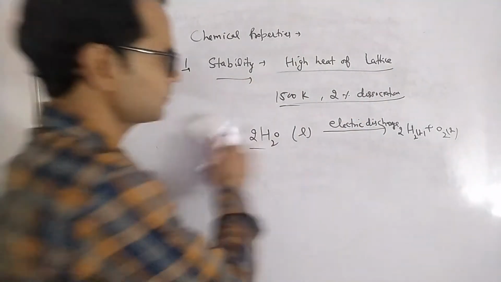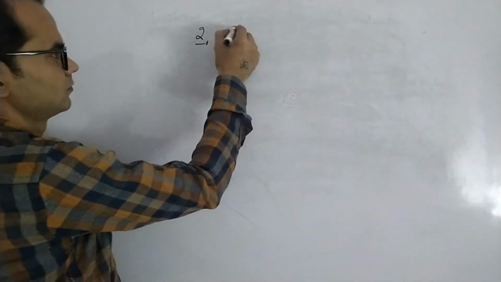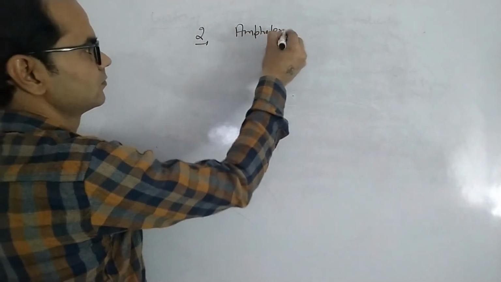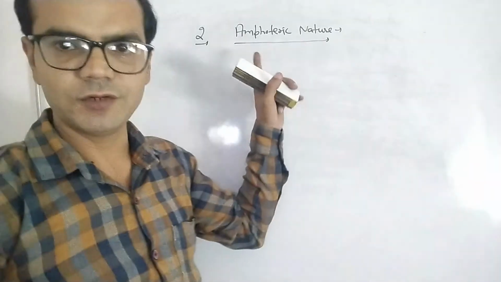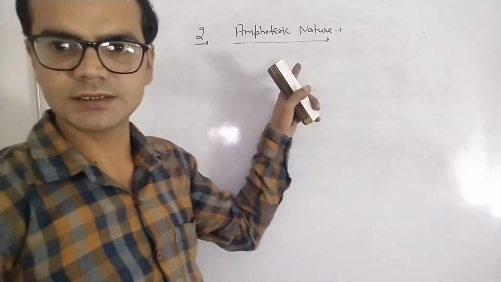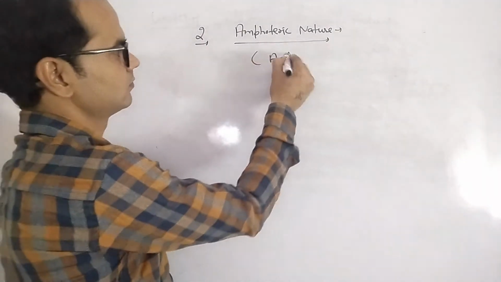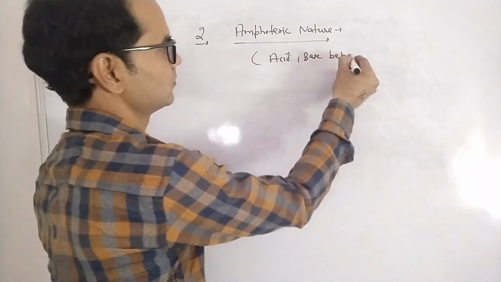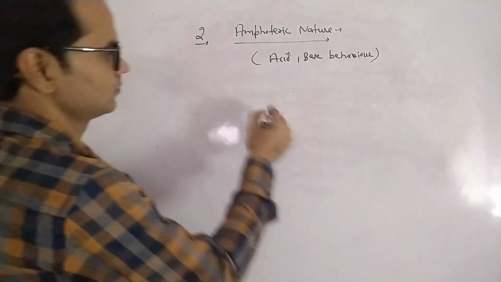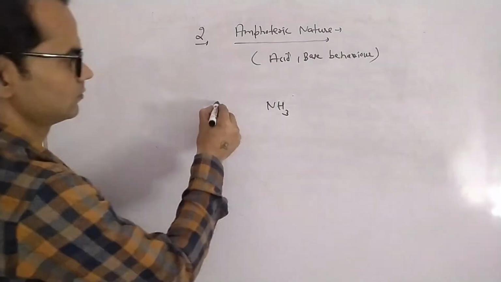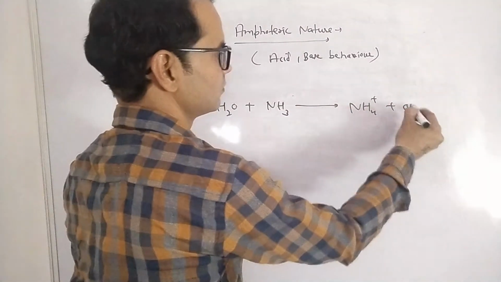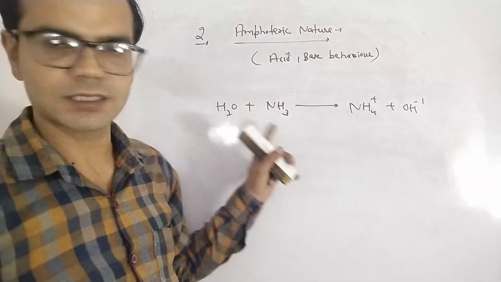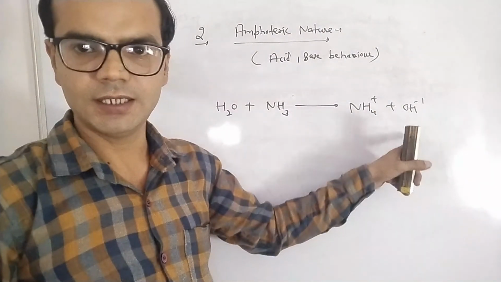Second is amphoteric nature. Water can behave as an acid as well as a base. For example, we have this reaction: water plus ammonia gives an ammonium ion and a hydroxide ion.